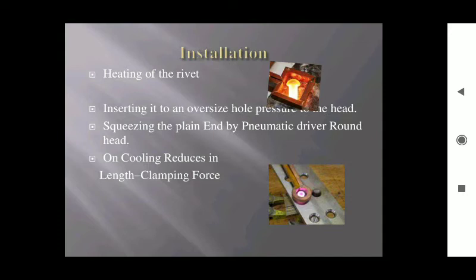Next, how to install these rivets. For installation, we first have to heat the rivets, then insert them into the oversized hole with pressure at the head, squeezing the plain end by a pneumatic driver to form a round head. On cooling, it reduces in length due to the clamping forces. This is a simple installation, but it requires more labor, careful inspection, and skilled labor. That's why riveted connections are the most costly as compared to bolted connections.